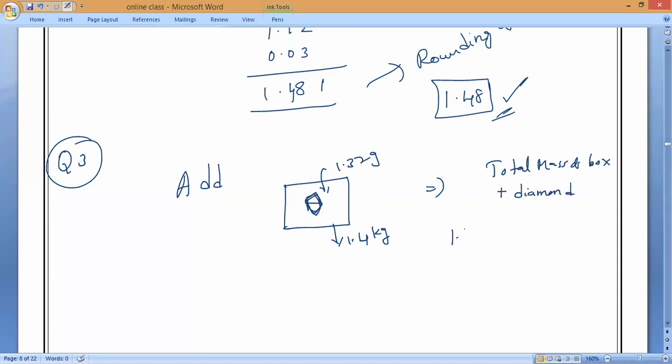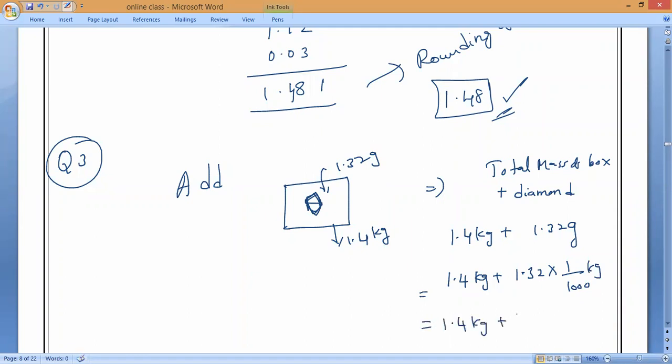Who will find it? 1.4 kg plus 1.32 grams. One is in kg, the other is in grams. Just add it and tell me how much it will come to in total. I have to convert grams into kg. So 1.4 kg plus 1.32 grams, and 1 gram equals how many kg? 1 by 1000. So the decimal moves three digits before. Then how much will it come?